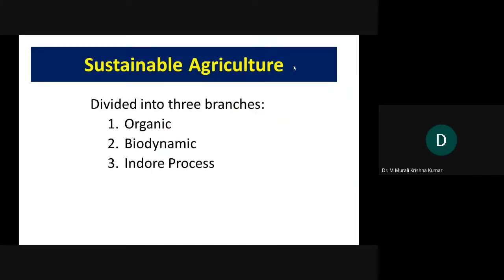And here, in case of sustainable agriculture, as a part of good agricultural practices, if we summarize the chemicals part, that comes under sustainable agriculture. So this is divided into three branches: organic farming, biodynamic farming, indoor process. These are the three stages. The first one is organic farming.